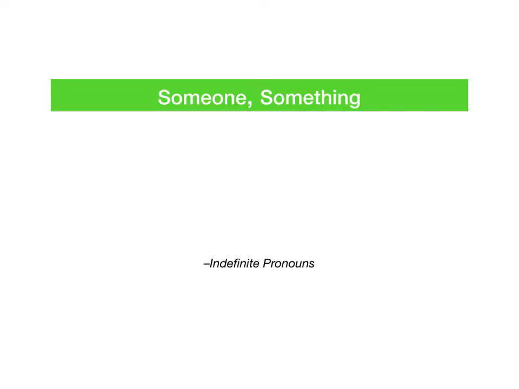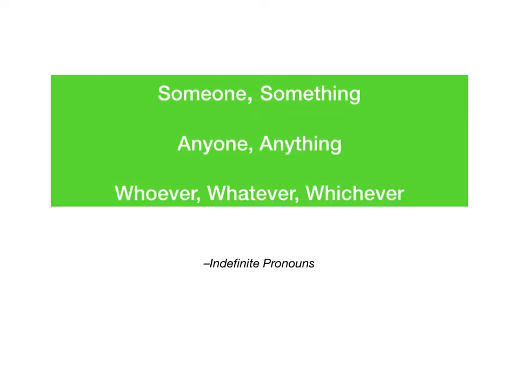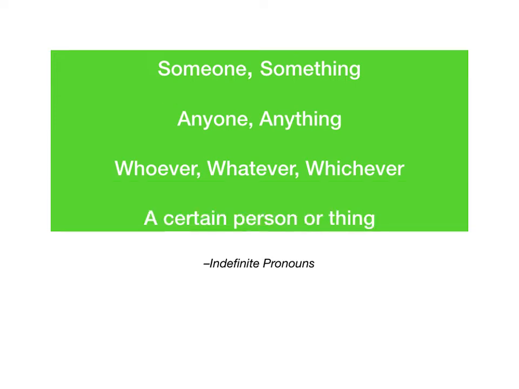So here are some examples of indefinite pronouns in English: someone, something; anyone, anything; whoever, whatever, whichever; or a certain person or thing. I know that a certain person or thing kind of looks defined because it's saying certain person, but if I say a certain person, I'm still not specifying which person. That person is specified to me, but not to you. So that still fits in the category of indefinite pronouns.